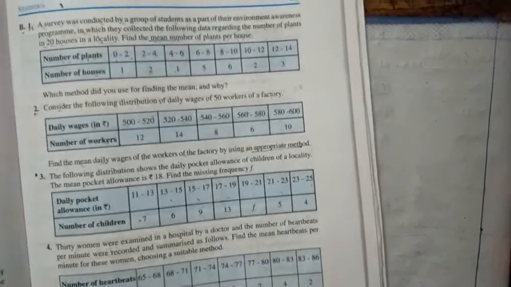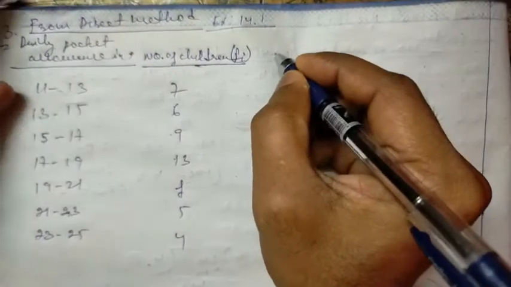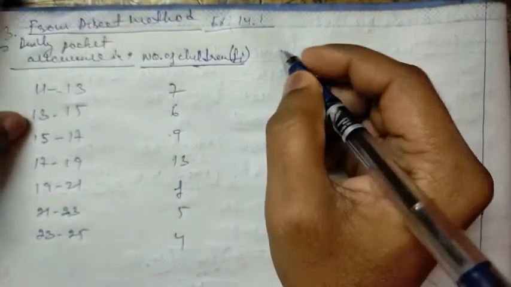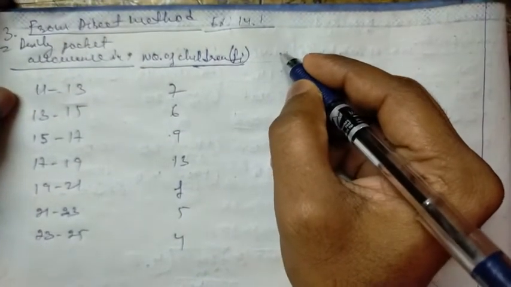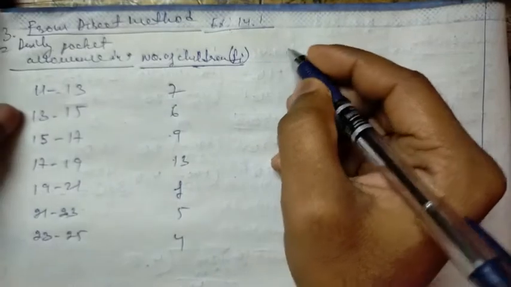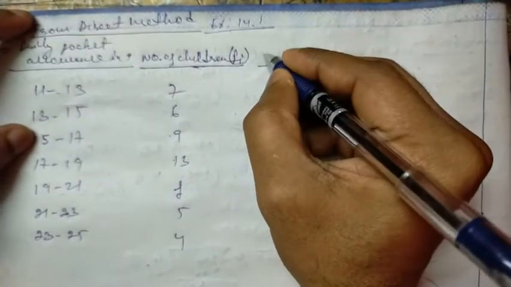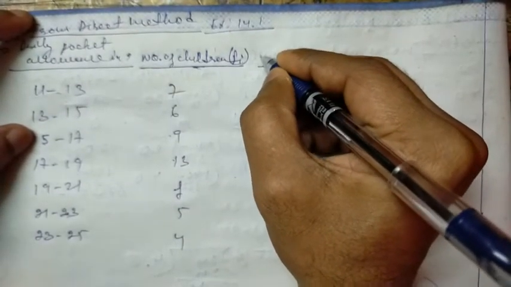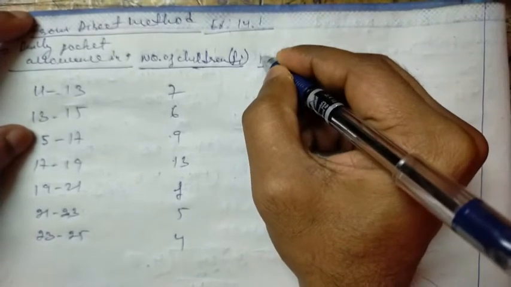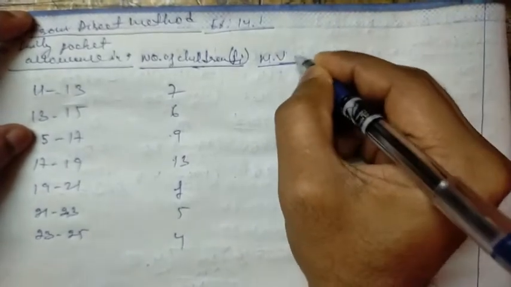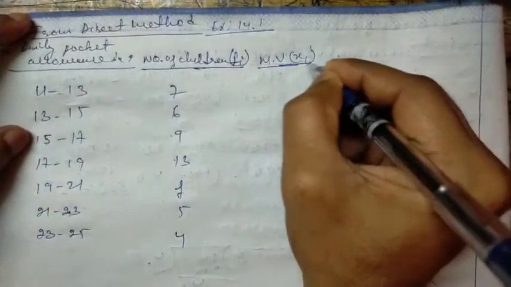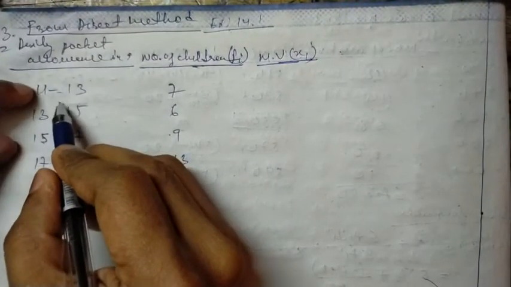Let's start the solution. This is the question, so I will start the solution from here. First we will find out the mid value, as we have done in the previous questions also. How to find out the mid value? That is the mid value, xi.